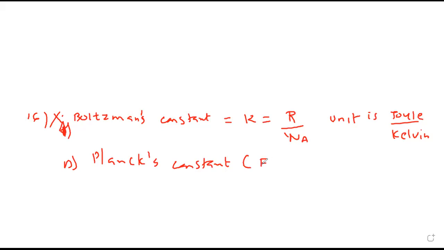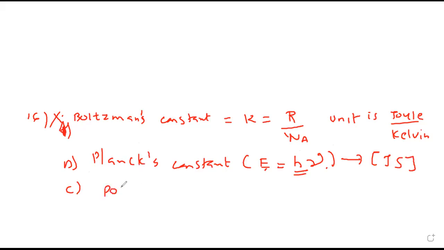Planck's constant comes in the formula of energy of a photon or light. It is given by h into frequency nu. H is called Planck's constant. So this is joule, this is 1 upon second. So the SI unit for Planck's constant is joule second. A unit means it will have dimension.